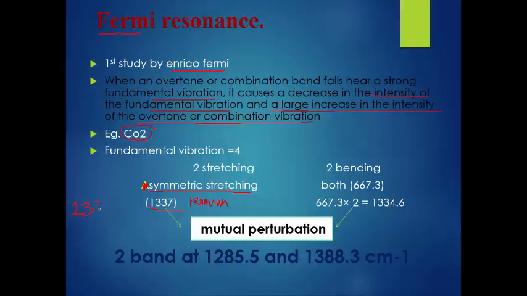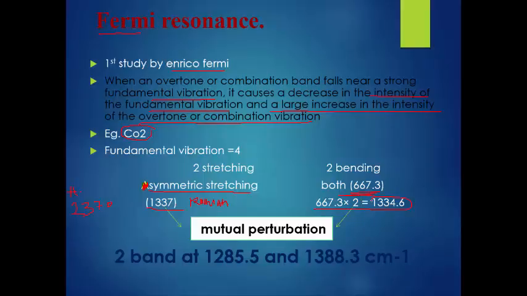And two bending vibrations occur at 667, but these two bending vibrations have the same energy. That's why the multiple of these is the 1334.6 wave number.